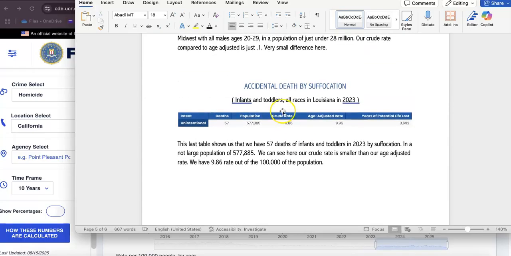Our last one over here is accidental death by suffocation in infants of all races in Louisiana, and specifically 2023. This last table shows that we have 57 deaths of infants and toddlers in 2023 by suffocation, and not a huge population of 577,885. We can see here the crude rate is smaller than our adjusted rate, and we have a 9.6 rate out of the 100,000 of the population.